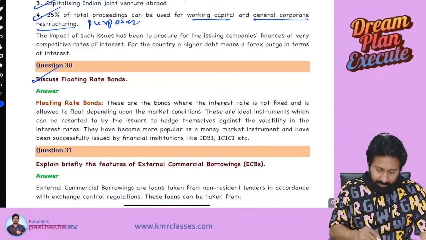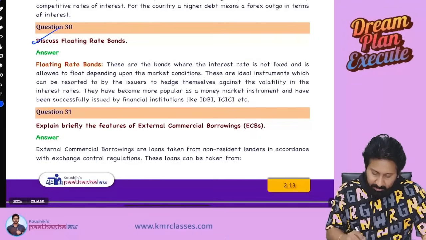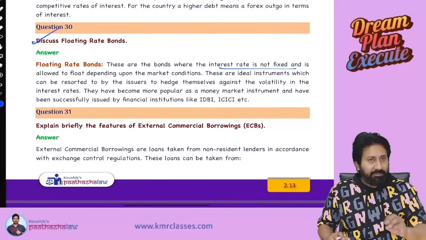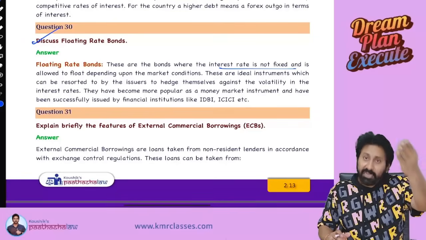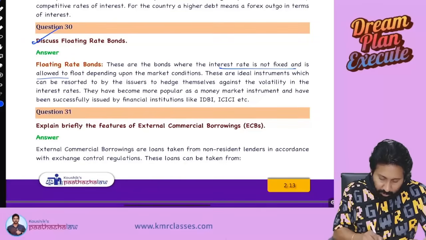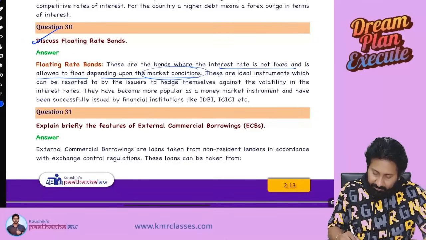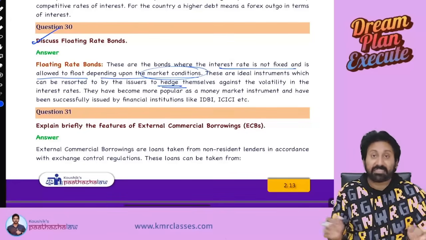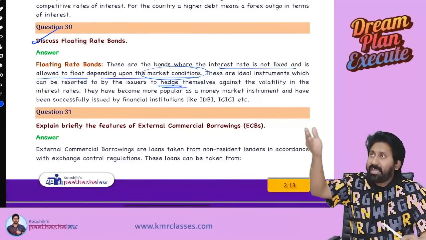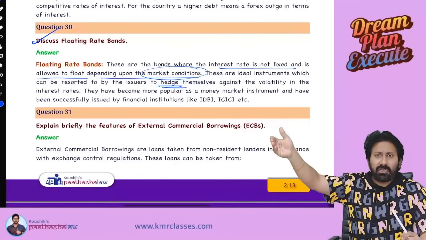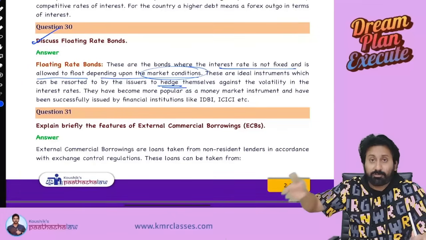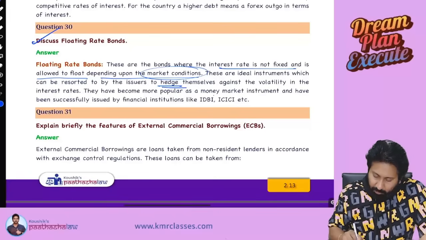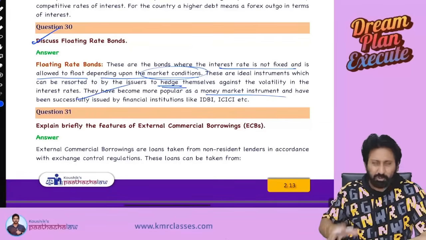So these are the bonds where the interest rate is not fixed. As I said, the interest rate will not be fixed. It will be floating. As per the market interest rate, we will also change it, and it is allowed to float depending on market conditions. These are ideal instruments which can be resorted to by issuers to hedge themselves. Hedge means covering the risk. If interest increases, we will pay interest on par with the market. If interest reduces, we will take that benefit. They have become more popular as money market instruments. Simple question only. Next.